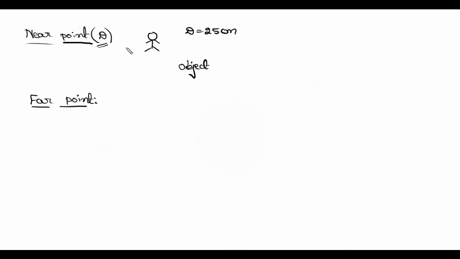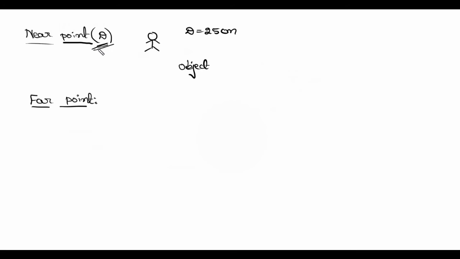Fine, I'll repeat once again. This near point or the least distance of distinct vision is defined as the closest distance for which the eye lens can focus light on the retina, or the least distance at which an eye can observe the objects clearly is called the near point.